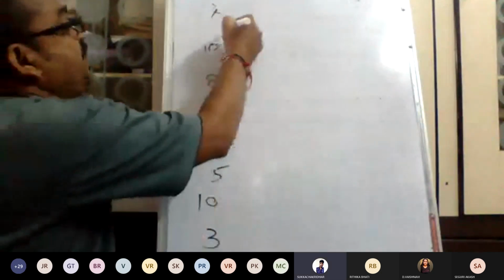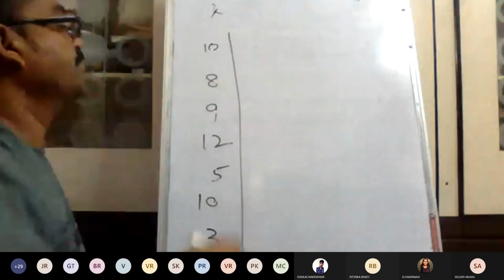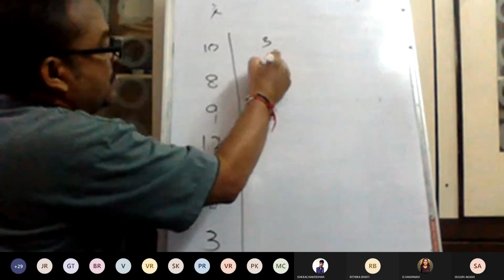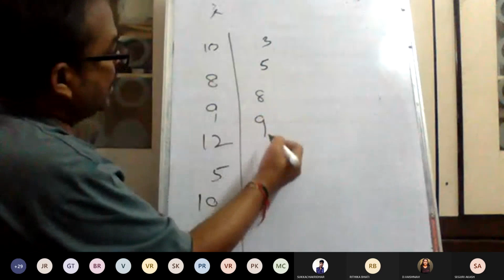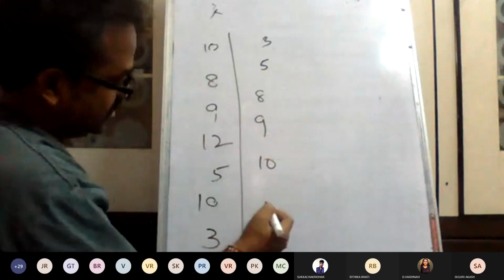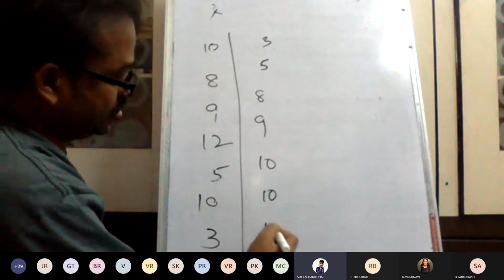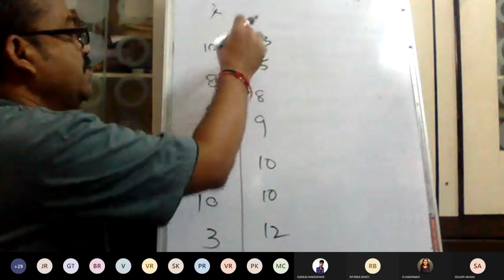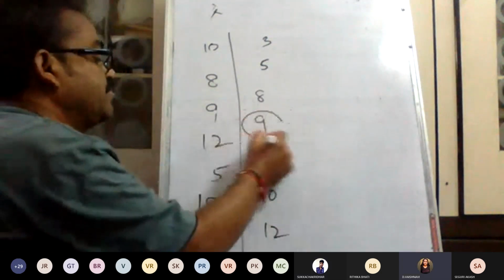In this case, what do we have to do? We have to arrange in order. Arrange first either in ascending order or descending order, as you wish. Now I will go for ascending order: 3, 5, 5, 8, 9, 10, 10, 12. 10 appears 2 times, no problem. There are 7 values here. What is the mid value now? 9. Very good.